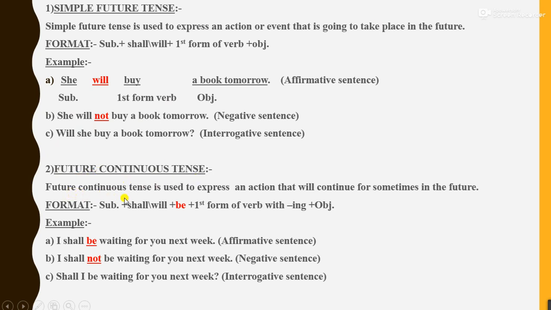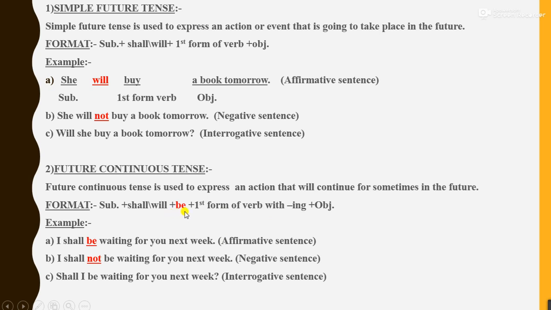Definition. Future continuous tense is used to express an action that will continue for some time in the future. Format. Subject plus shall or will plus be plus first form of the verb with ing form and object. Students, here you can see one extra word, that is be.